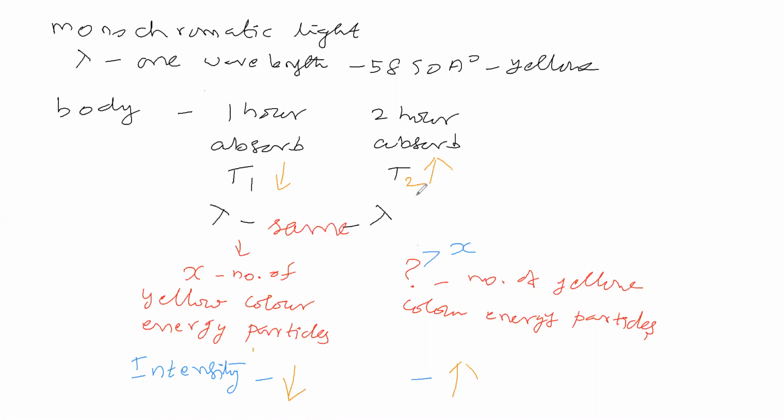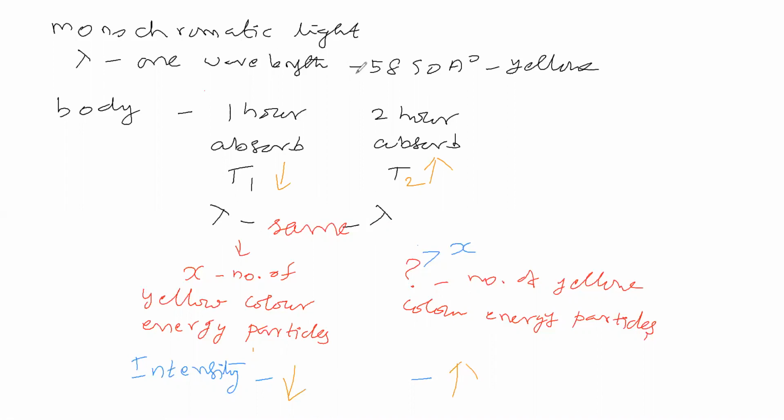The wavelength observed in both places is the same. The intensity of radiation observed is different. Where the intensity of radiation observed is low, the temperature is low. Here the intensity of radiation observed is high, and the temperature is high. The wavelength of radiation observed is the same for both cases, isn't it?